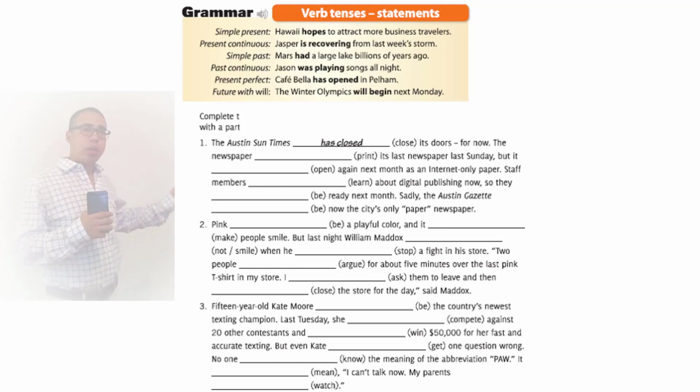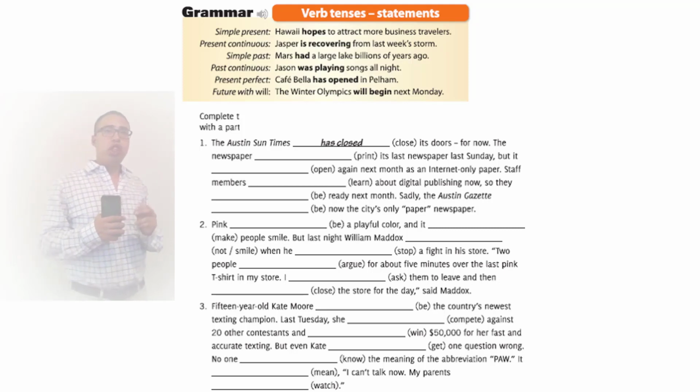Jasper is recovering from last week's storm. Okay, you can see we have two words in bold letters. This auxiliary word, or auxiliary, is a be verb with the word recover in its present continuous form, which is recovering. So it's something they're doing, right? So as Jasper is recovering from last week's storm. So it's not something they're going to do, it's something they're doing. Hence the ing at the end of the verb.